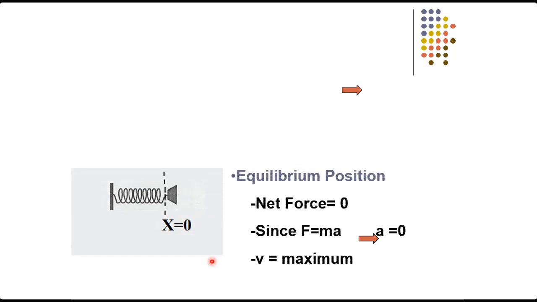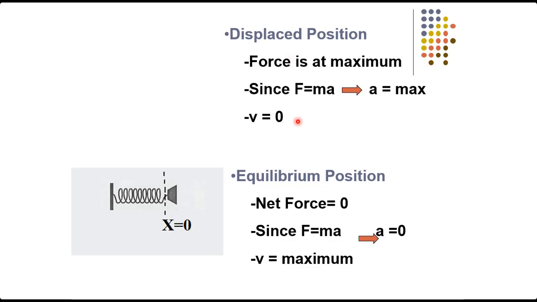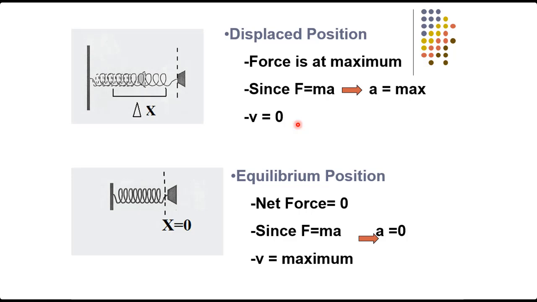Now students, look at this. At the equilibrium position, when there is no net force acting on the body, acceleration is zero. When the force is zero, acceleration is also zero, but the velocity is maximum. Now at the displaced position, the force is maximum because we applied the force to either stretch it or compress it. So the force is maximum at the extreme position, acceleration is also maximum, but the velocity is zero.